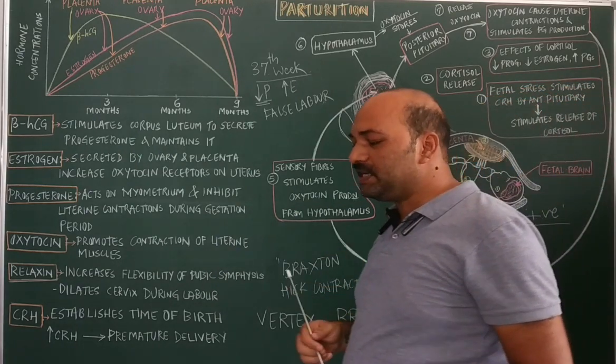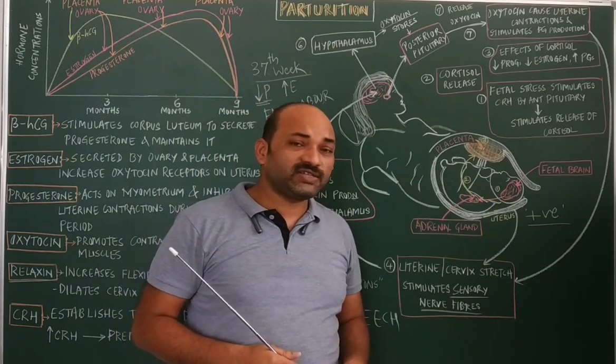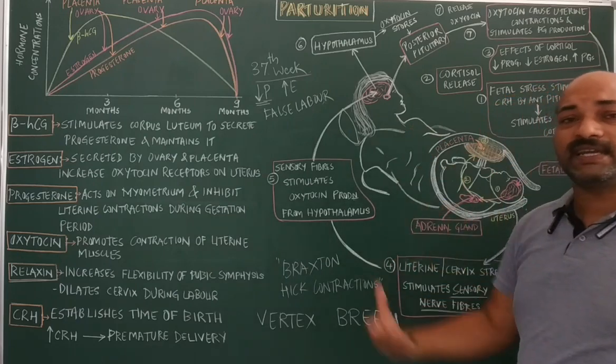It is estimated that during this process the fetus will have its first birth, and the mother will have her second birth. Why?